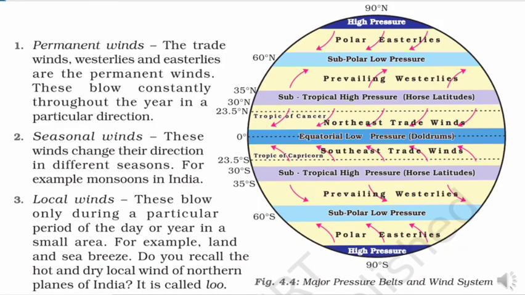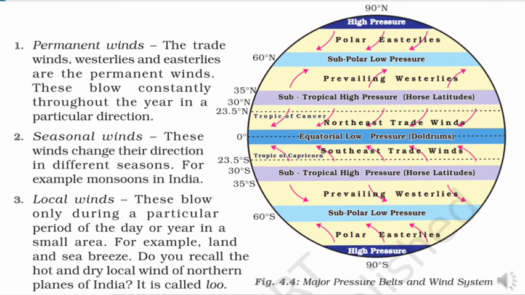Winds that blow on earth can be broadly divided into three types. They are permanent winds, seasonal winds, and local winds. Let's know about the permanent winds.